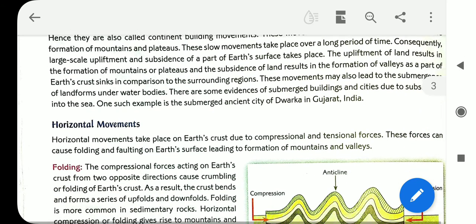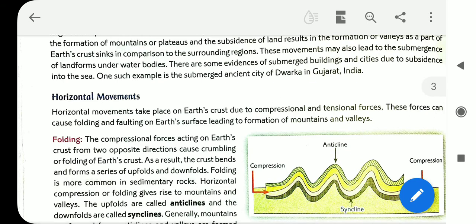Then after that, horizontal movements. Horizontal movements take place on Earth's crust due to compressional and tensional forces. Sometimes some portions are compressed and some are under tension. Tension means narrower and broader like that.